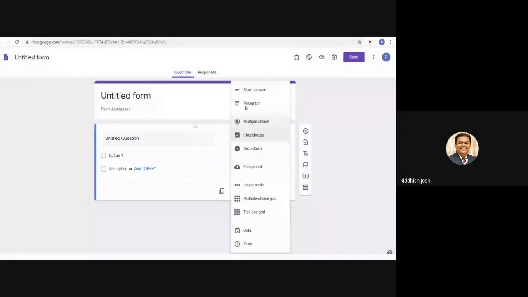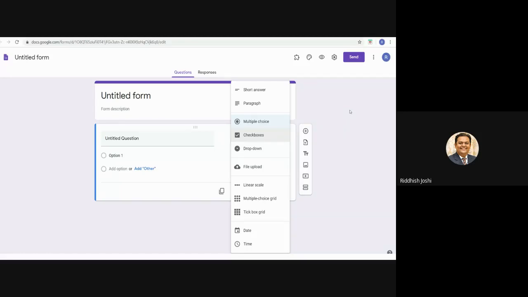Then you have multiple choice. Multiple choice means single tick. If you want a multiple tick option, then you should go to check boxes, right? A circle represents that the respondent will be able to click only on one option, but a square represents that there are multiple ticks. Then if I don't want multiple choices to be presented directly all at once, I can use the drop down option. In drop down option, all the options will be reflected in a drop down menu.